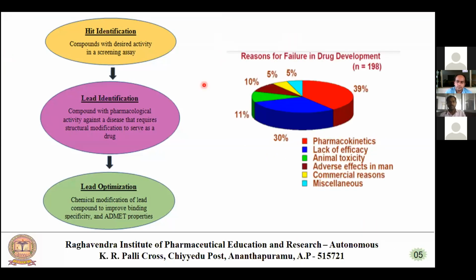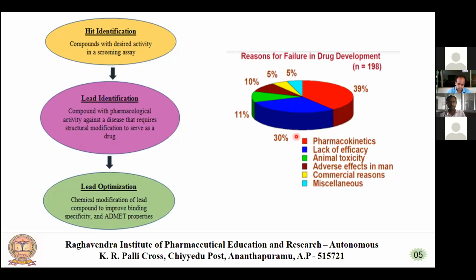So what are the reasons for failure in drug development? One study, in the picture I have taken, is a study of 198 drugs. In those 198 drugs, failure of drug development mostly happens because of poor pharmacokinetic properties. The prediction of these pharmacokinetic properties is very important in drug development, as it is the big red colored zone.